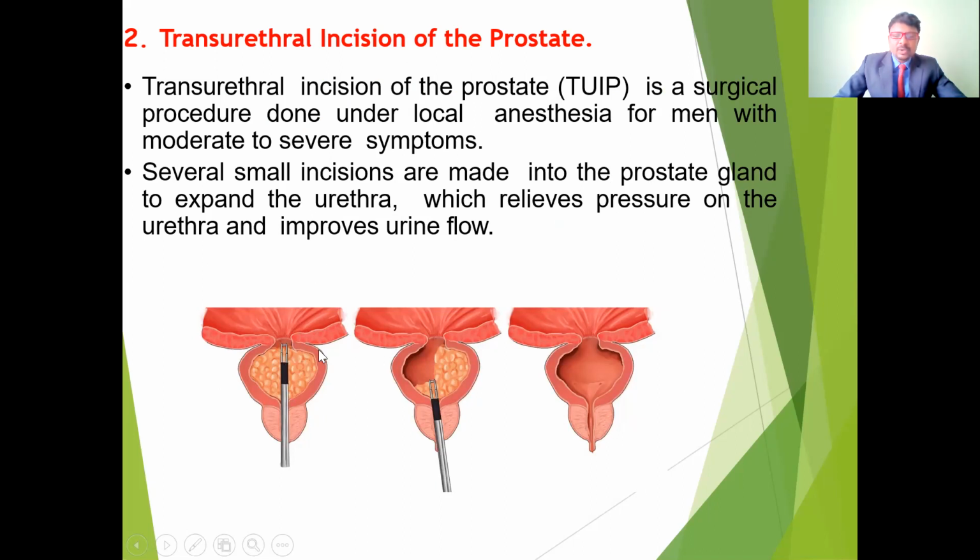The surgeon goes inside and makes many small incisions into the urethra, which expands the urethra. This relieves the pressure on the urethra and improves the urine flow. With the small incisions in the prostate, the enlargement and extra necrotic tissue is resected through this transurethral incision of the prostate. After removing it, he gets free space for blood flow and urine flow, a free flow from the bladder to the urethra.